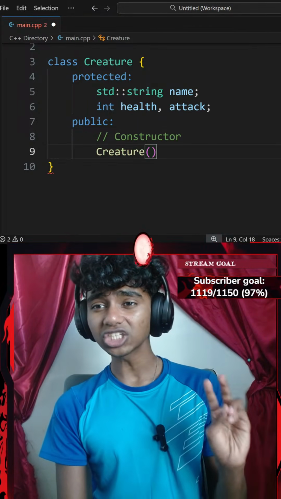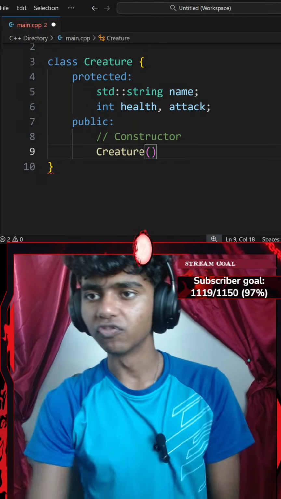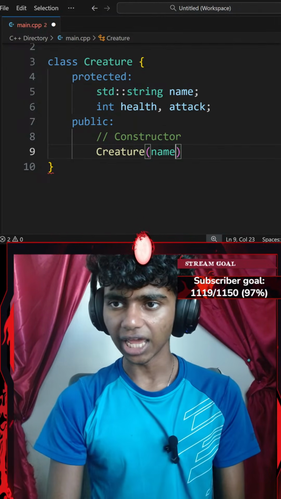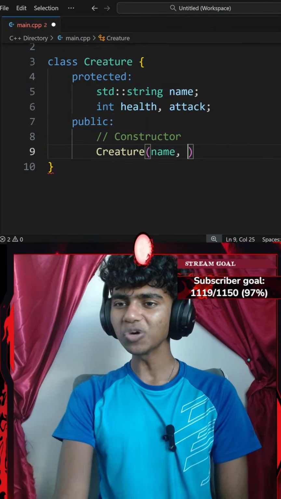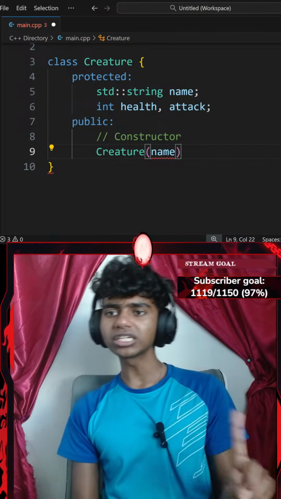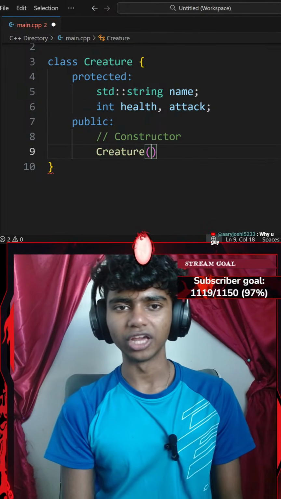My creature class's constructor will be requiring 3 parameters. So the first parameter is going to be something like name. The second parameter is going to be something like... I might just go with the name parameter. I might not need health and attack, because I want my user to actually display those on their own.